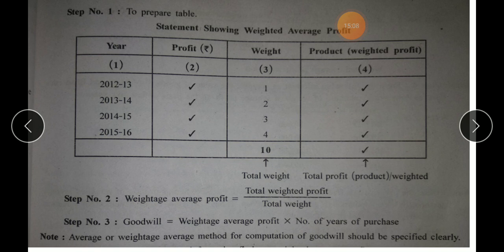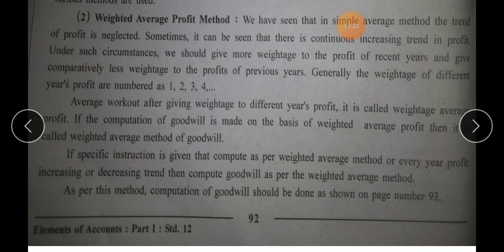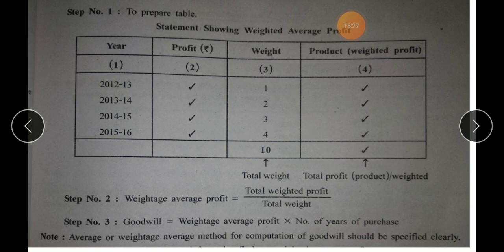And now if you want to obtain the value of goodwill, then the formula is weighted average profit, that means this answer, into number of years of purchase. Number of years of purchase will always be given in the question, the way it says here, defined years. It also applies here. An important note says average or weighted average method for computation of goodwill should be specified clearly. That means in the given question it should be specifically mentioned which method, average or weighted average, you are supposed to consider.